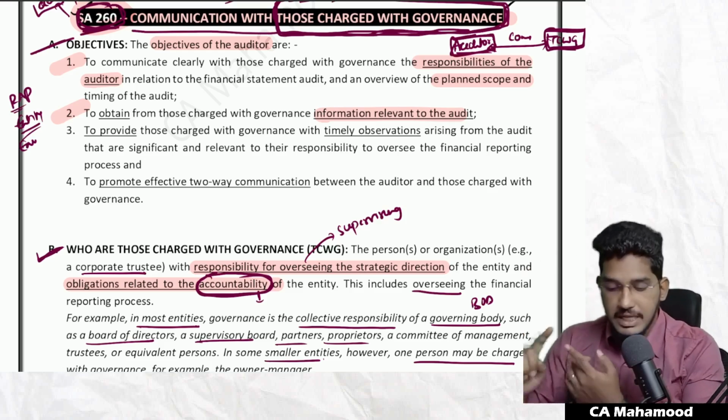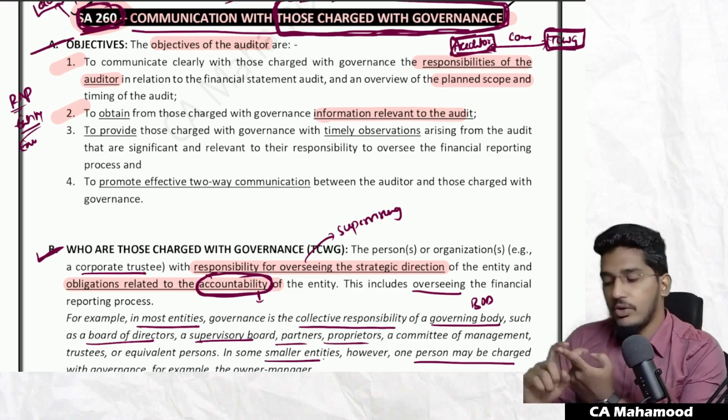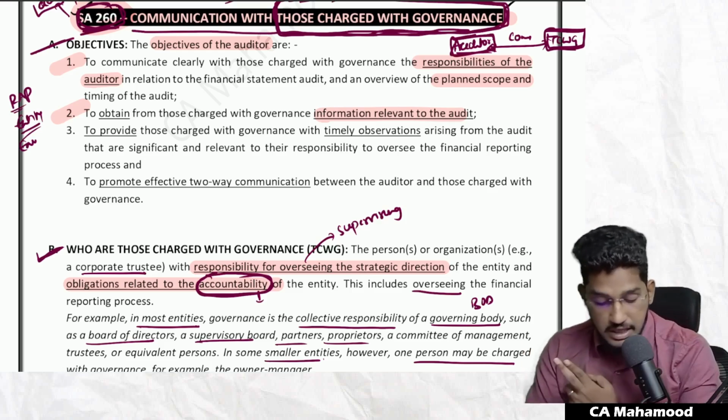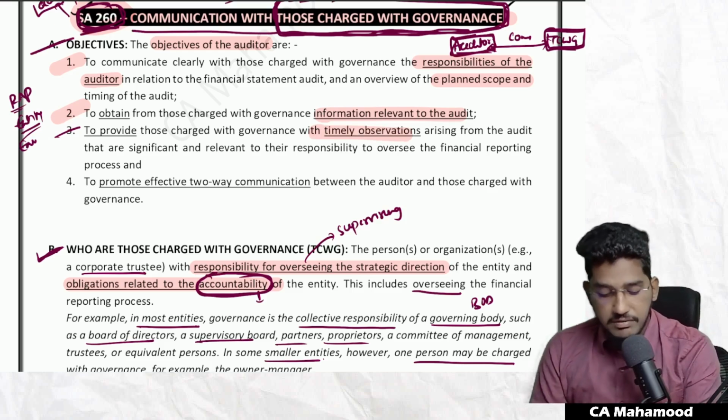So two objectives. What are they? Number one, you have to communicate with them overall responsibilities and the planned scope and timing of the audit. Number two, get all the information relevant for your audit from those charged with governance. Next, third objective: to provide those charged with governance with timely observations arising from the audit that are significant and relevant to their responsibility to oversee the financial reporting process.